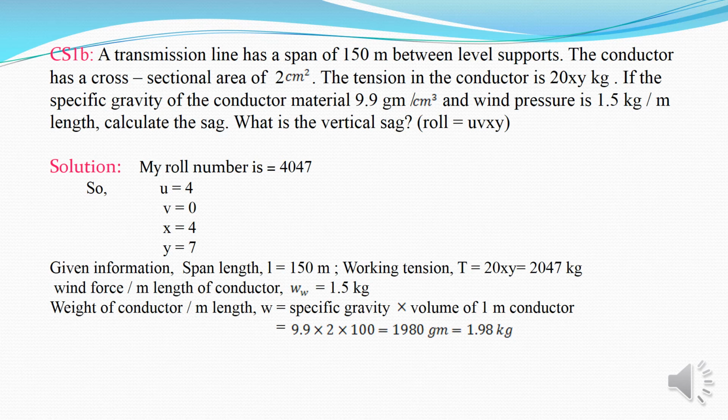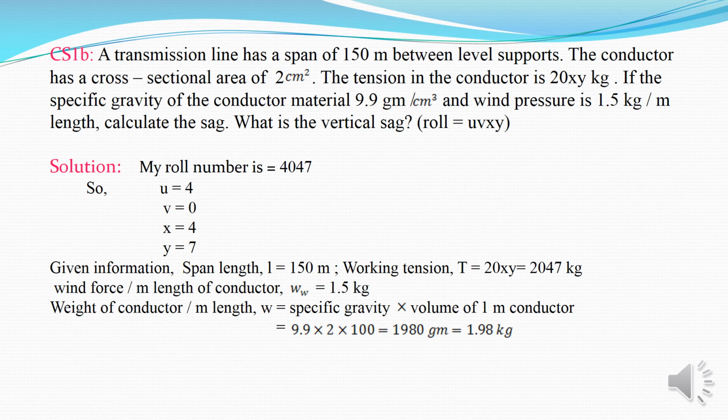For example, my roll number is 4047, so u equal 4, v equal 0, x equal 4 and y equal 7. So the given information, span length small l equal 150 meter, then working tension capital T equal 20xy equal 2047 kg.